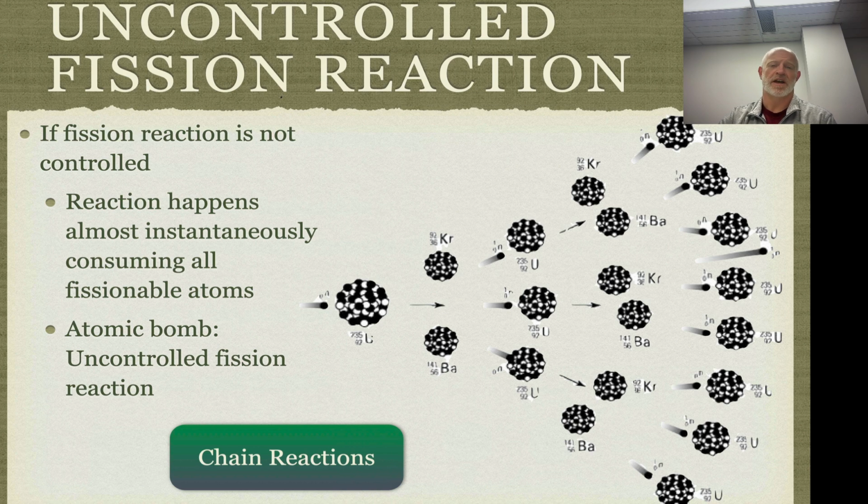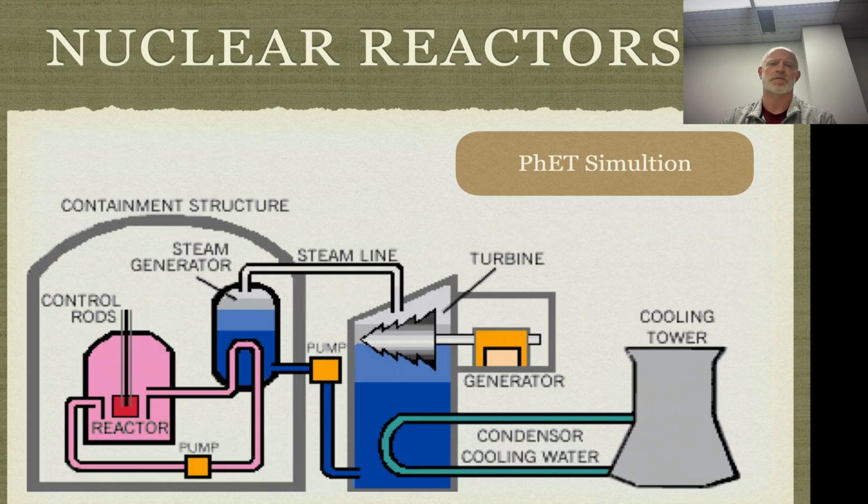Now, here's another image of that. So you kind of see that chain reaction where 1 goes to 2 to 3, and the chain reaction works its way through. Just kind of get another visual about how that would work. Take a look at an image of a nuclear reactor and what it is.